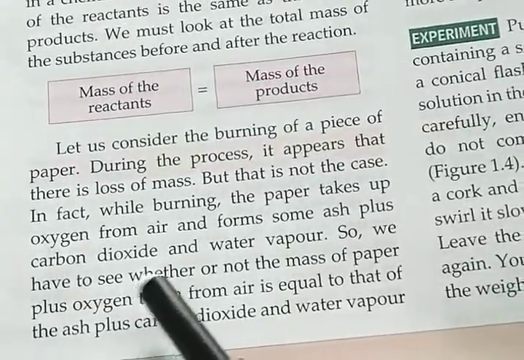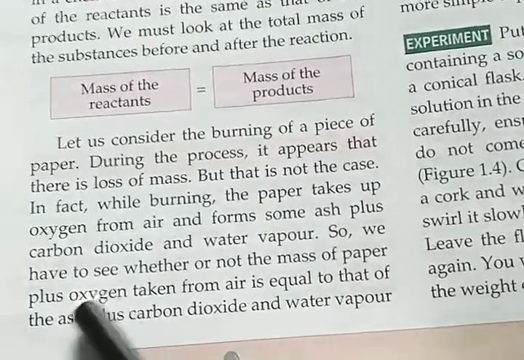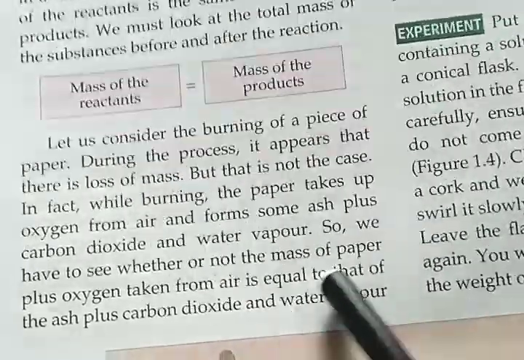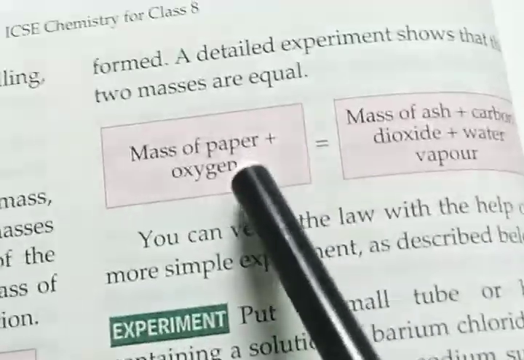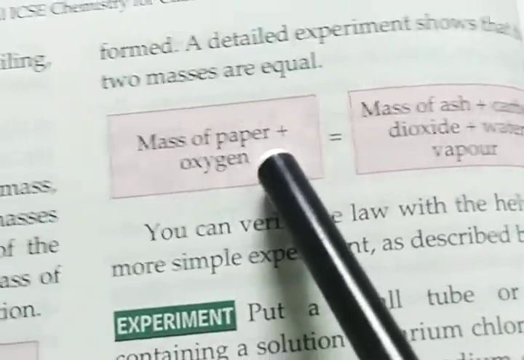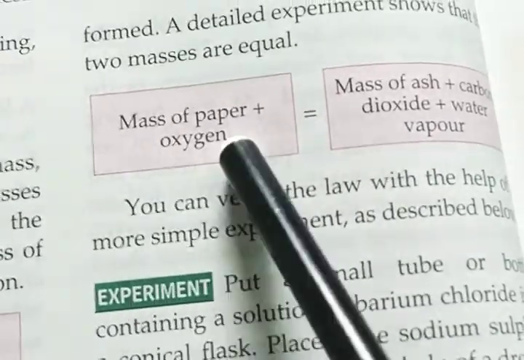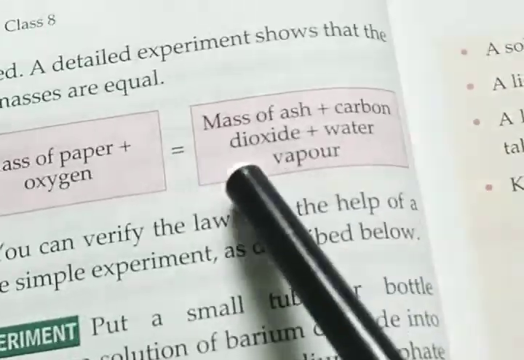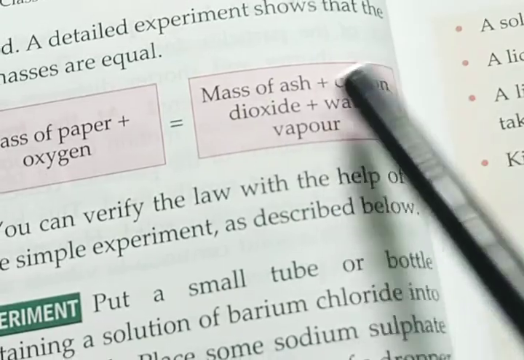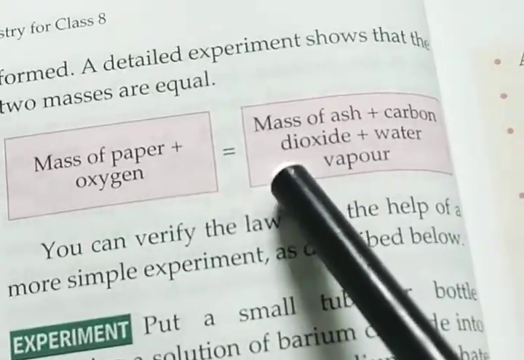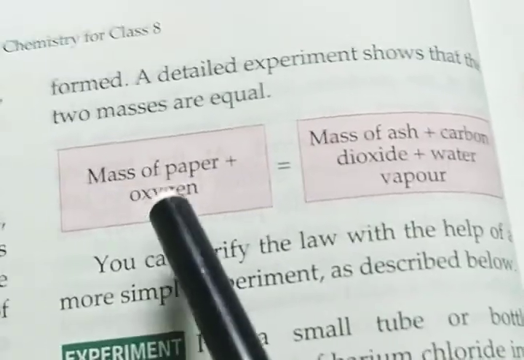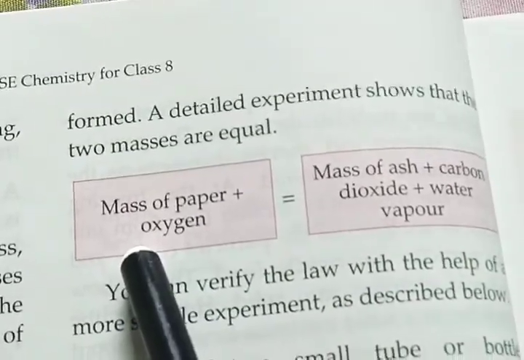So we have to see whether the mass of paper plus the oxygen taken from the air is equal to the mass of the ash plus carbon dioxide and water vapor. When we burn something, we need oxygen for combustion. So the mass of paper plus oxygen is equal to the mass of the products: ash, carbon dioxide and water vapor. So burning also follows the law of conservation of mass.